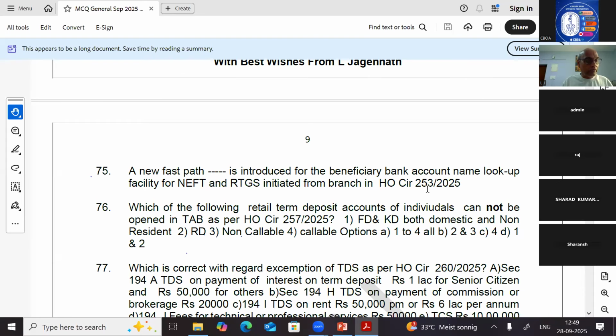Answer is 8555. 8555 is the new lookup facility fast path in CBS. It checks whether the name given by the customer in the RTGS/NEFT form tallies with the name at the bank where the beneficiary has the account. That is called the new lookup facility.